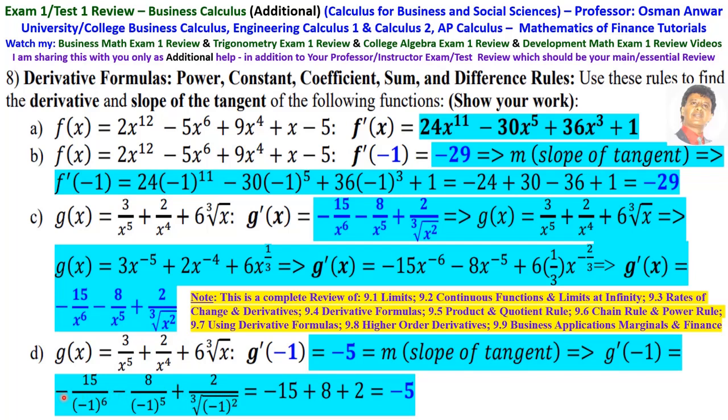This is minus 15 over minus 1 to the 6, which is simply minus 15. Then minus 8 over minus 1 is 8. And this is 2 over cubic root of minus 1 squared, which is 1. So this is 1, then this is 2. Then this is minus 15 plus 8 plus 2, which is minus 5.